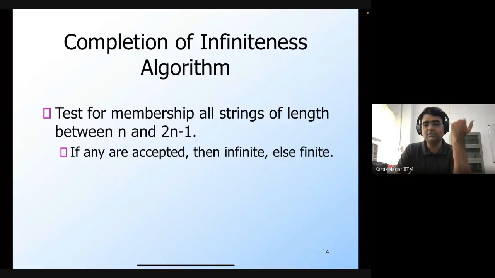On the other hand, for the emptiness problem, you would actually have to perform a DFS or a BFS. So that would be polynomial time in the number of vertices and the number of edges. So what about this problem? How many strings are there of length between n and 2n minus 1?